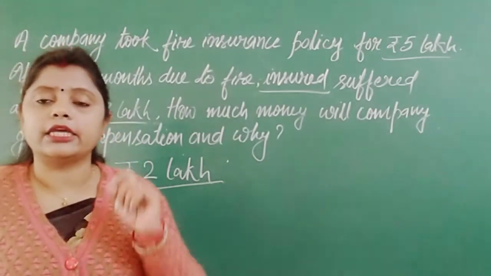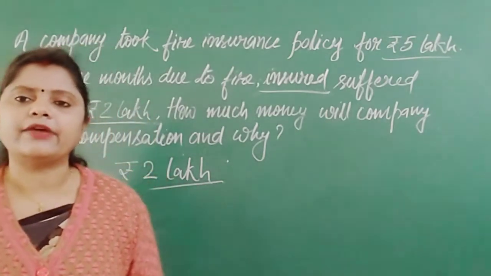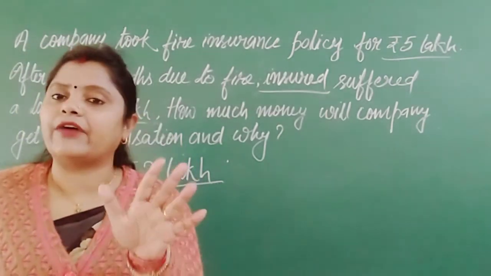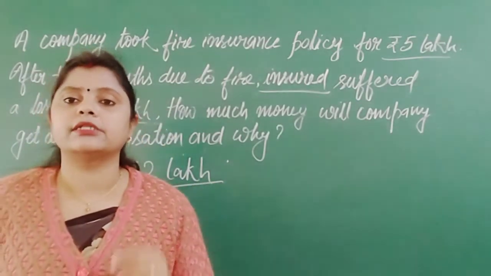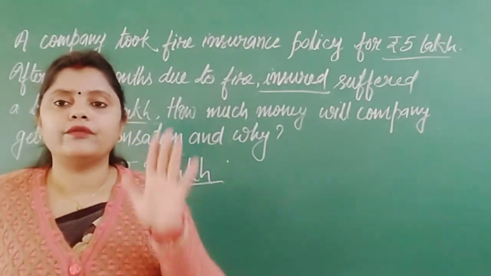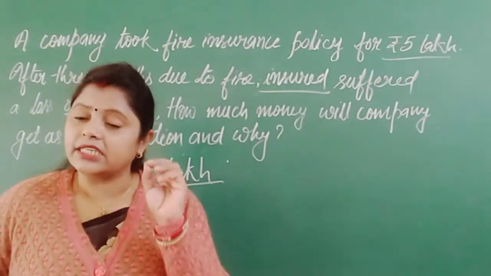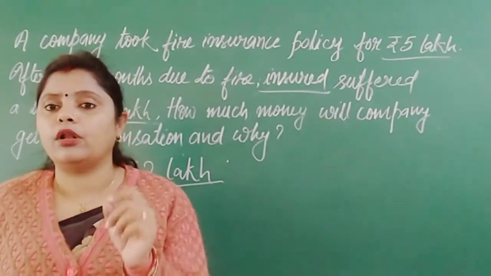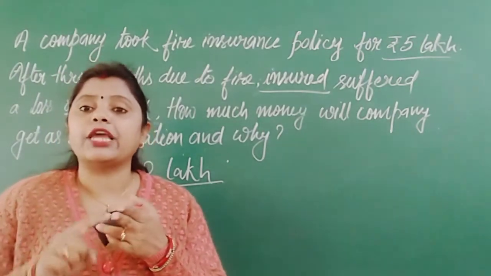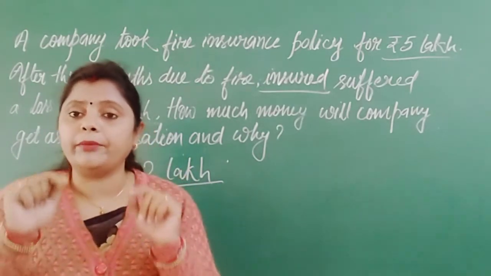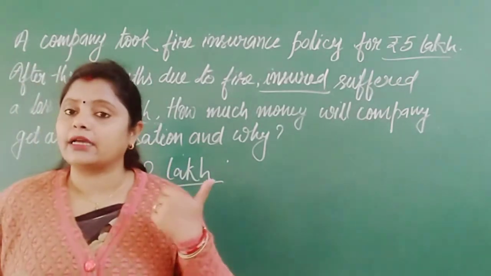The insurance company will never allow us to make any kind of profit. For example, if the insurance value is 5 lakh and the loss is 6 lakh, this is also possible, maybe the market value of the product has increased, then also you will get only 5 lakh. In no case will you get extra money. This is one thing you have to keep in mind always. The insurance value or the loss, whichever is lower, will be received as compensation. So in this case, rupees 2 lakh will be received.